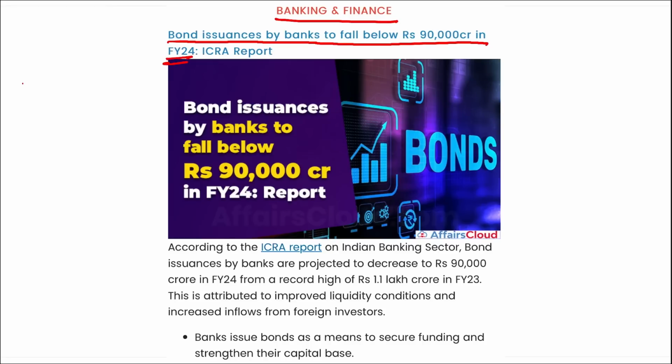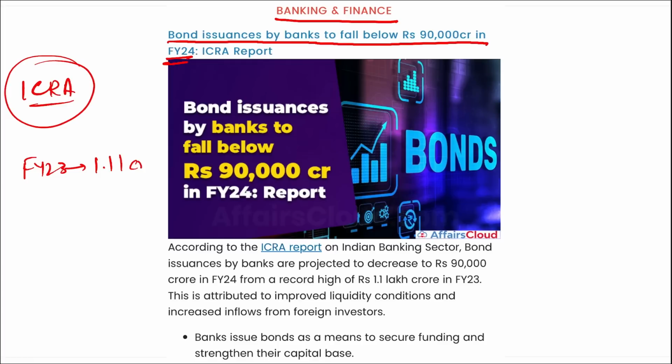I repeat, according to data released by ICRA, in this report it stated that the bonds issued by banks have fallen below 90,000 crore rupees in fiscal year 24, and this is from a record high of bond issuance that took place in fiscal year 23, that was 1.1 lakh crore. This is basically to improve the liquidity conditions and increase the inflows from foreign investors. Correct?